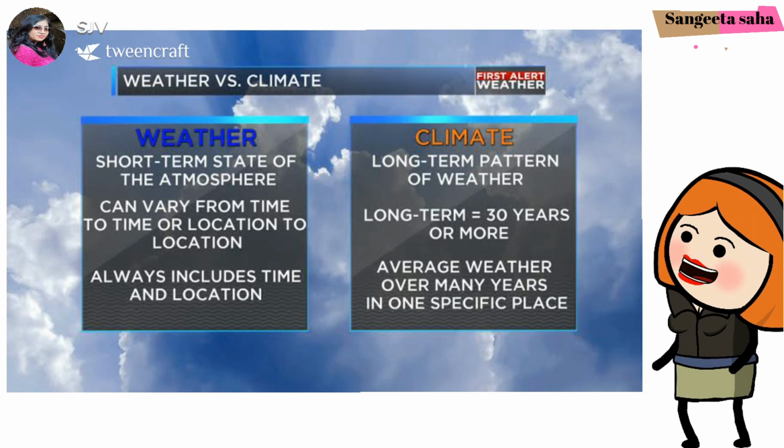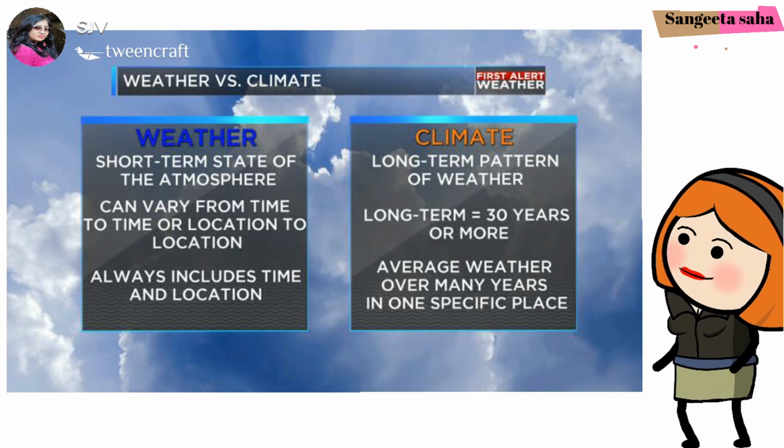And as I have already said, it is the average of daily weather. On the other hand, weather is a short-term state of the atmosphere which can vary from time to time or location to location.